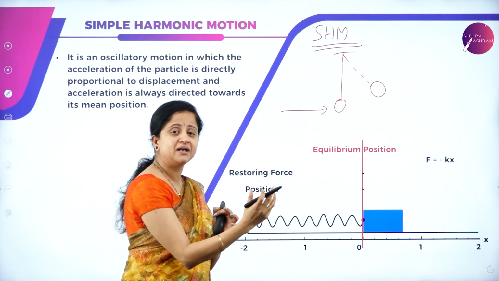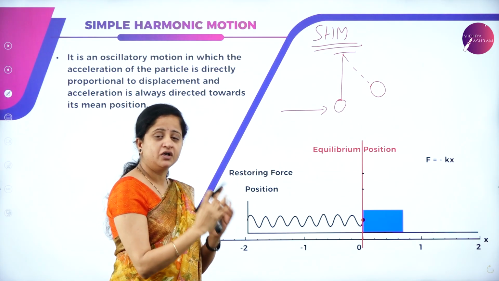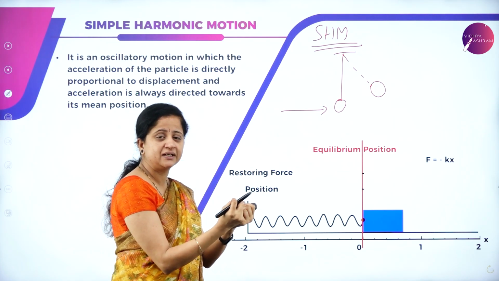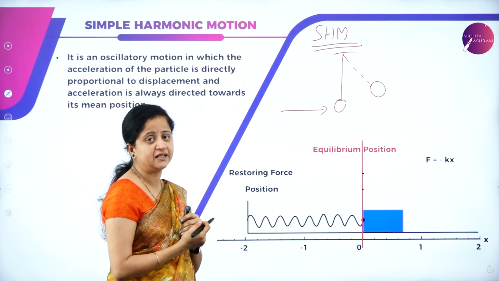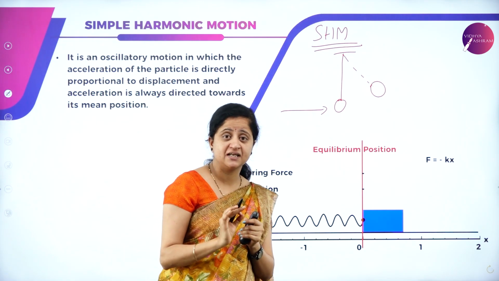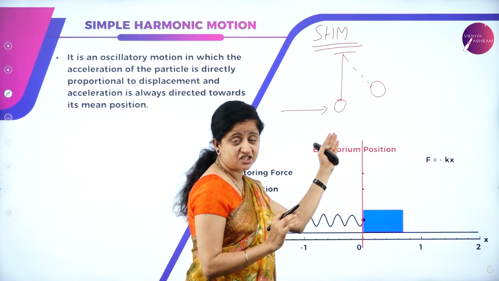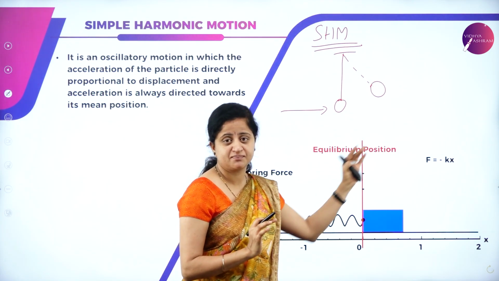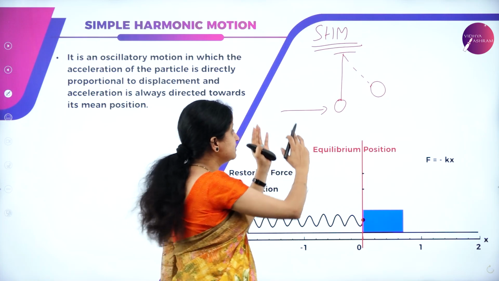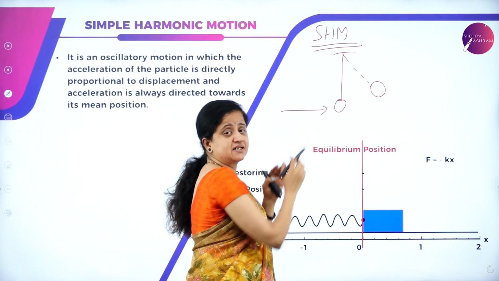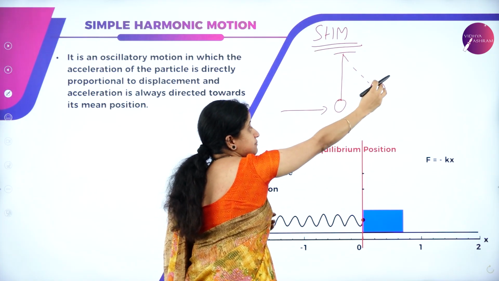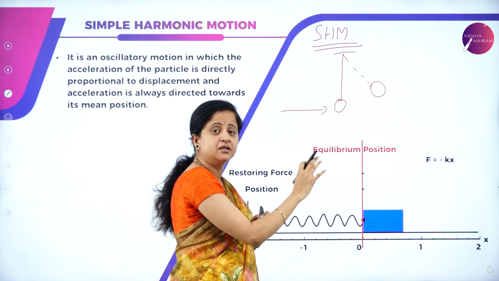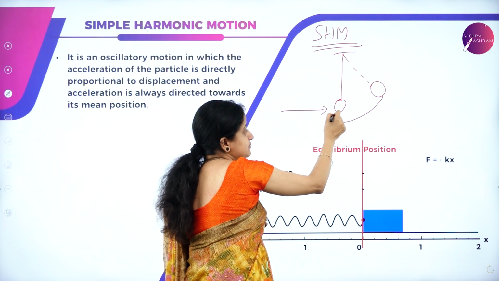So how much will the particle get displaced? Whatever acceleration or force we apply, it will displace accordingly. So simple harmonic motion says that the acceleration of a particle is directly proportional to its displacement. And after it reaches its extreme position, this simple pendulum bob will not go anywhere it wants, but it will come back to its mean position.